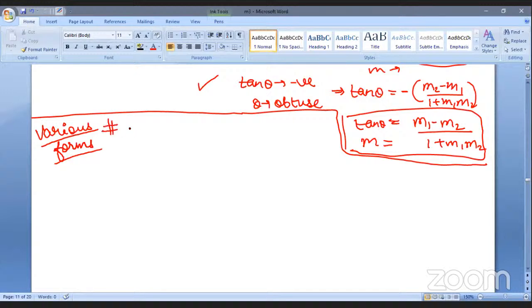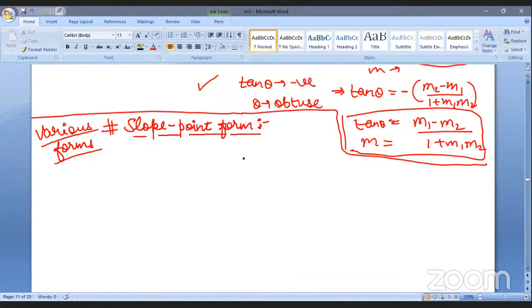Various forms of line. So we saw some forms, and now I'll pick somebody randomly, so don't come up voluntarily. I'll ask somebody and they have to tell. The first one is slope, and nobody will write. Don't type. If I ask you, then only you have to tell. I want to see how many people are revising, so don't type and don't answer.